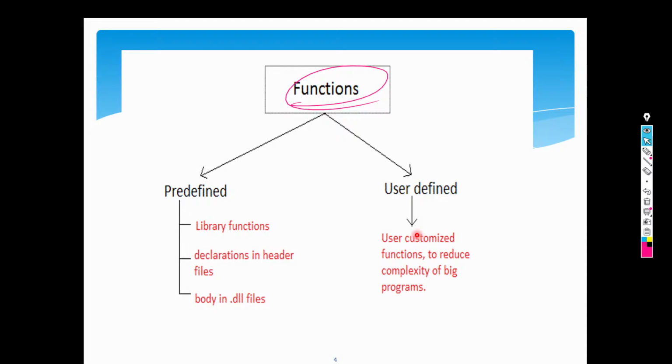What is the purpose of functions? Having functions in C programming or any other programming. If I have to explain in technical terms, functions are nothing but blocks of code which are there to perform a specific task. That's it.